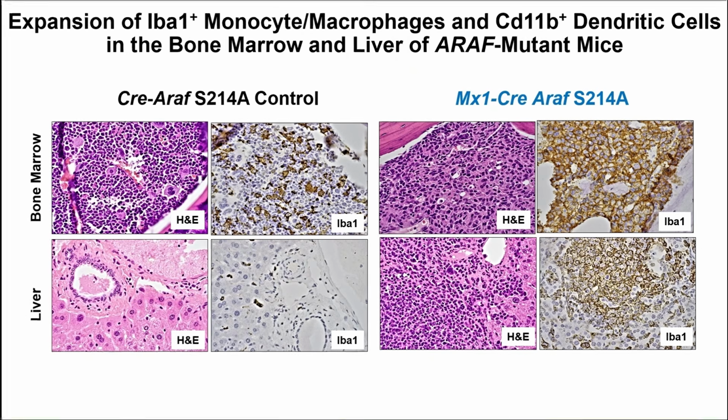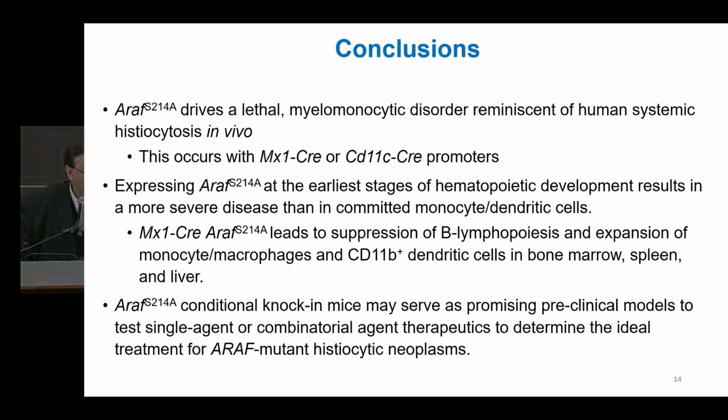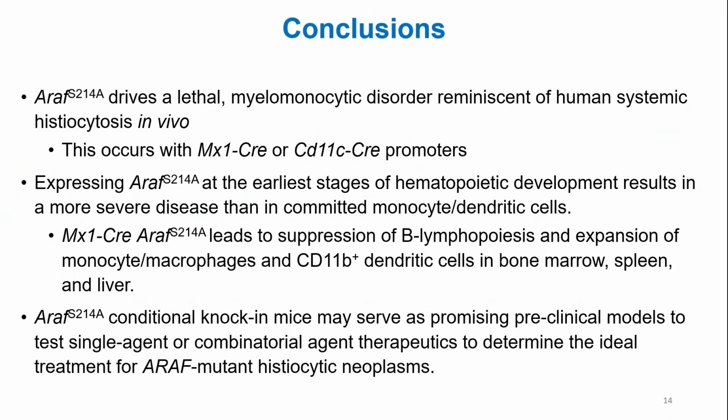So we showed a major expansion of the EBA1 positive monocyte macrophage lineage, and also the monocyte-derived dendritic cells, within the bone marrow, the spleen and the liver. In the spleen we saw a depletion of the B lymphocytes, where the ARAF mutation is present and expressed. So we conclude that ARAF S214A can develop a myelomonocytic disorder reminiscent of systemic histiocytosis.